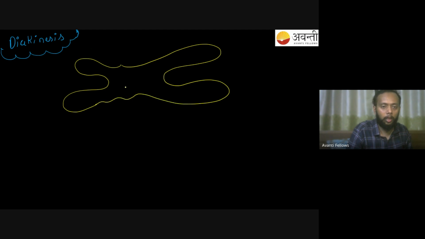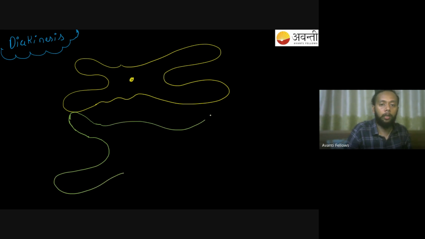Okay. So now let's see what we have in diakinesis. Let me quickly draw a picture of my diakinesis. It became an unequal size, but that's fine. So you have this chromosome, and now you have the green one. The green one is now attached to the yellow one only from the tip area.